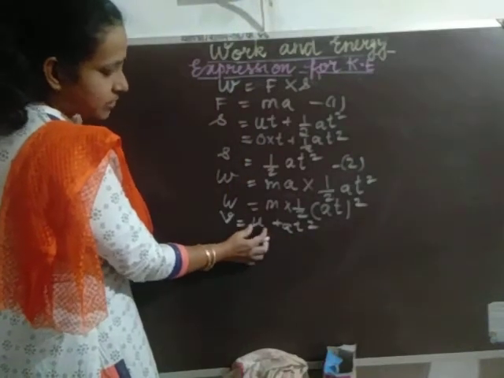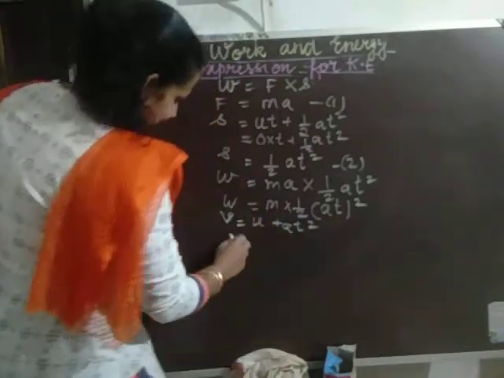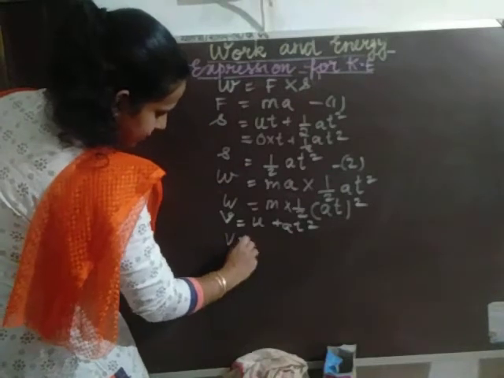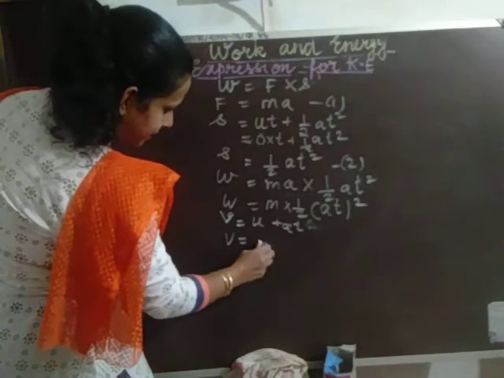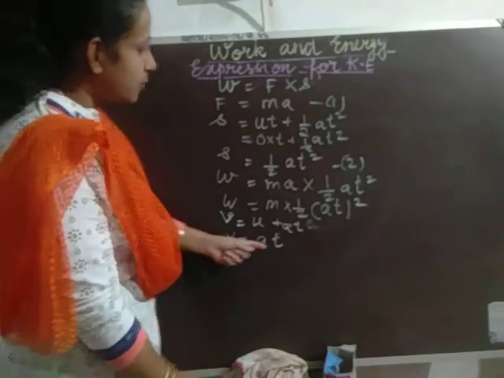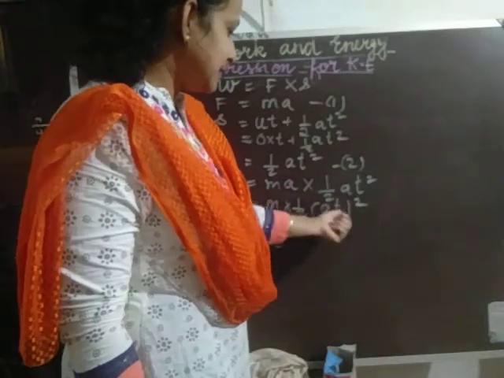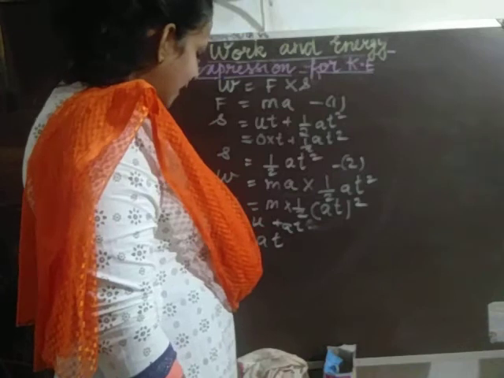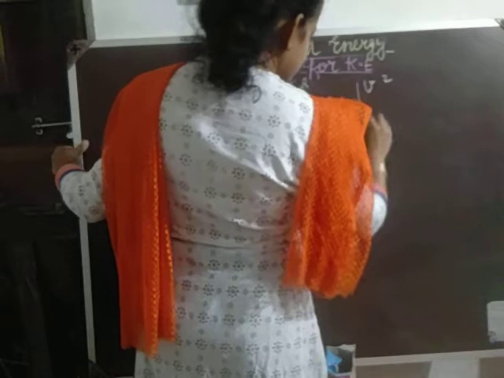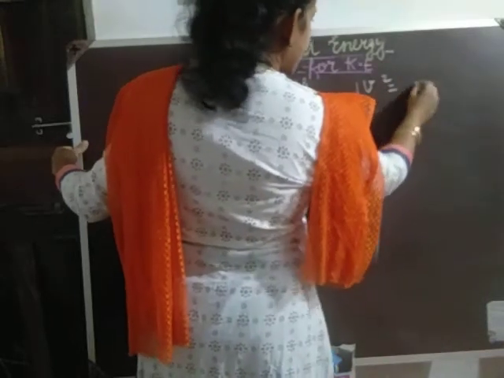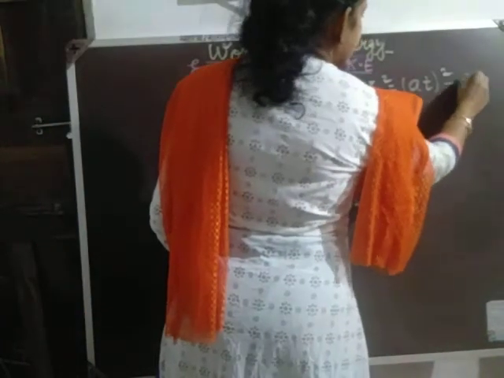The stationary object has initial velocity u equal to 0, and therefore v is equal to 0 plus at, which is nothing but at. Now we want (at) square, so let us square on both sides. We get v square is equal to (at) the whole square. Let this be equation number 3.